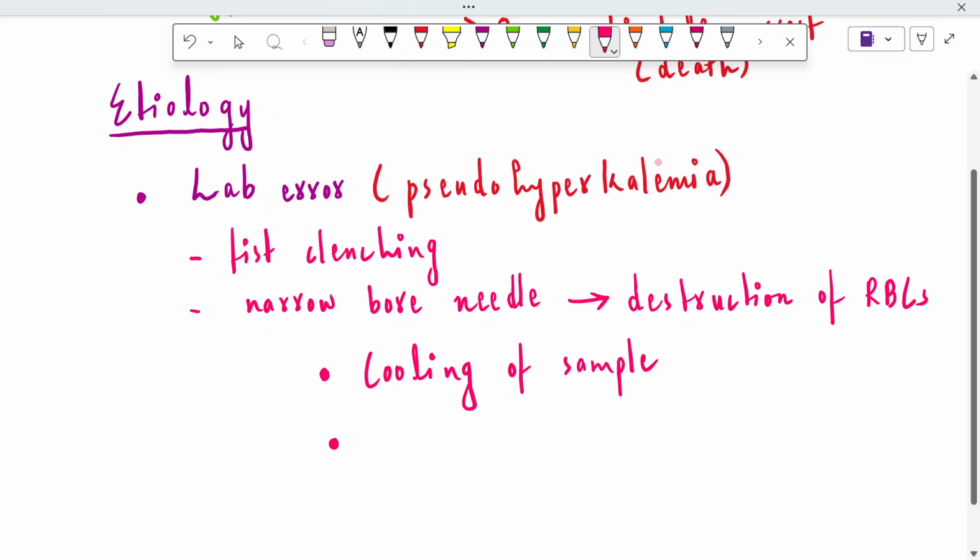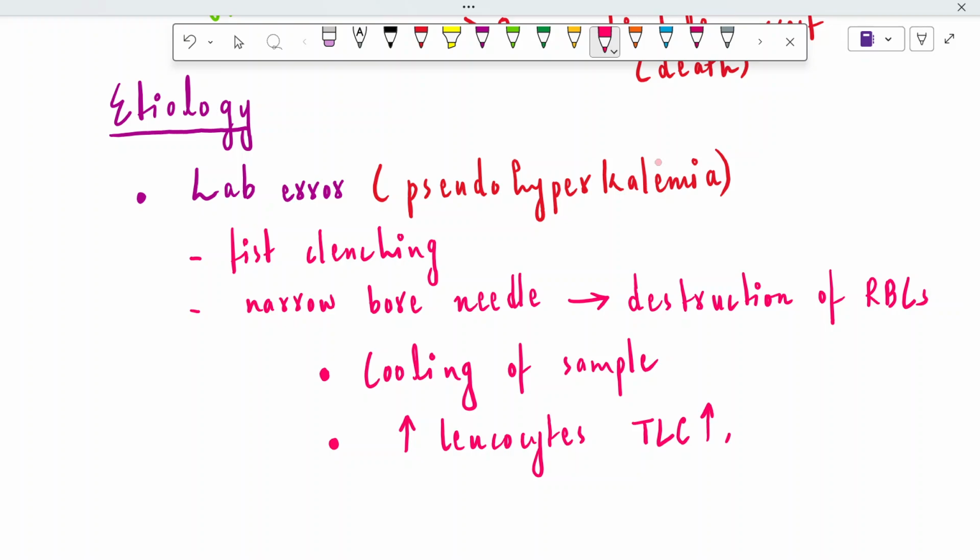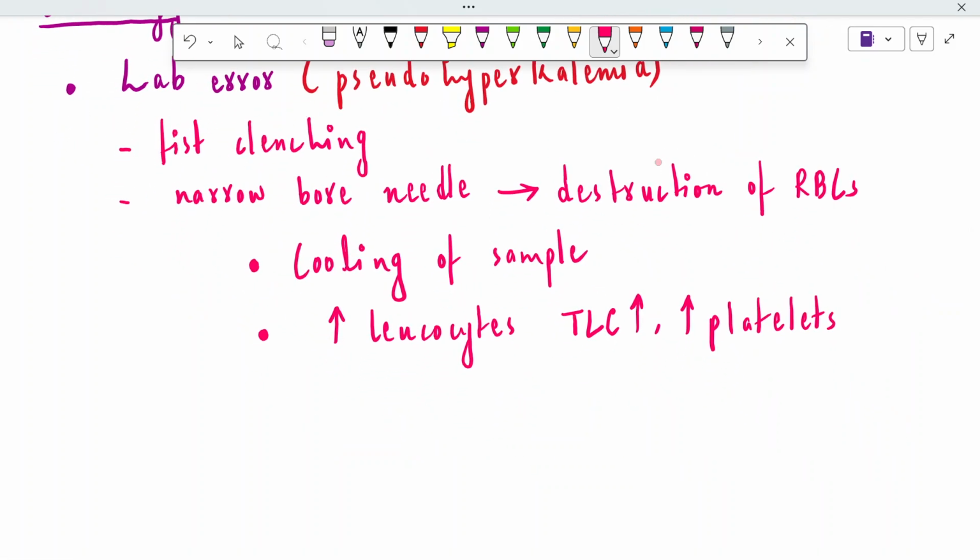The next is an increased amount of leukocytes. If the total leukocyte count is increased or the total platelets are increased in the blood, they can also alter our calculations of the serum potassium. Okay, so this is pseudo hyperkalemia: fist clenching during the withdrawal of the blood, a narrow bore needle, cooling of the sample, or increased total leukocyte counts, or increased total platelets, which can also hinder the measured amount of potassium.